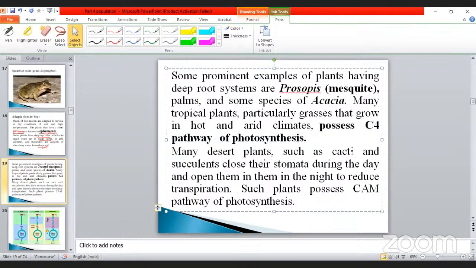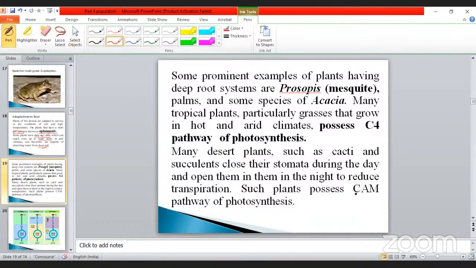Many desert plants such as cacti and succulents close their stomata during the day and open them at night to reduce transpiration. Such plants possess the CAM pathway of photosynthesis. You just note it down, my dear student. This is also very, very important. Already we discussed this point. Okay, CAM plant, crassulacean acid metabolism, particularly noted down for xerophytic plants, succulents.